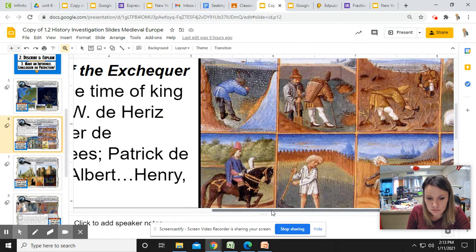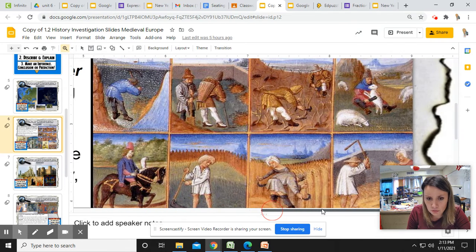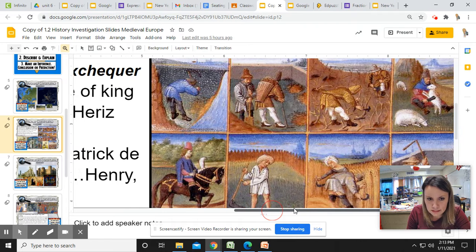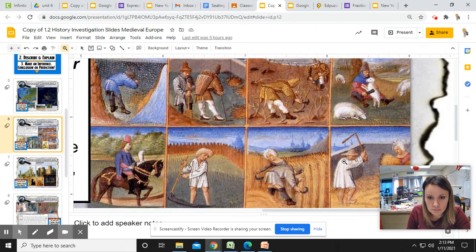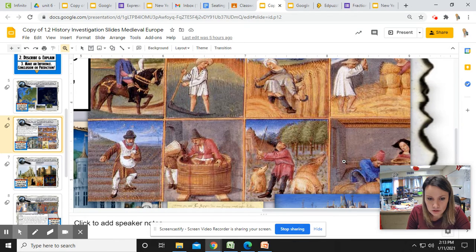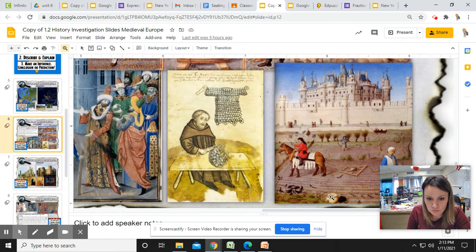All right, so when you go to economy, what do you notice? What do you see? Okay, so I'm just going to show this. By the way, you can do this all by yourself. You have the PowerPoint, but I'm just trying to help you step by step through this. So what do you see these people doing? How are they making a living? So you just need 3 words that show what you see.